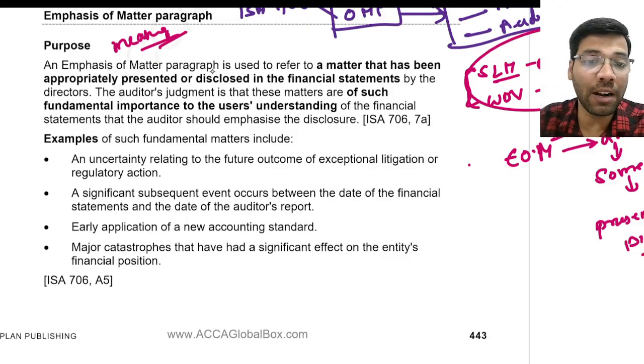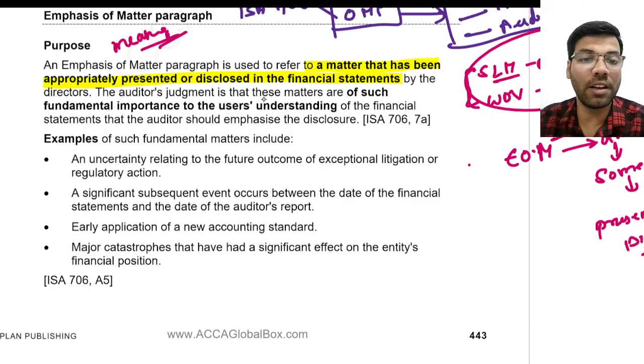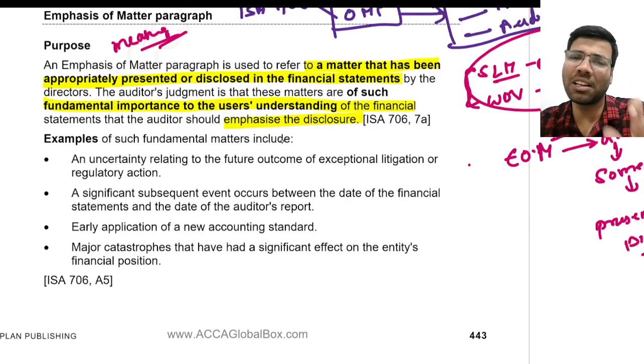An emphasis of matter paragraph is used to refer to a matter that has been appropriately presented and disclosed in financial statements by the directors. In the auditor's judgment, the matter is of such fundamental importance to the users' understanding of financial statements that the auditor should emphasize the disclosure. Or you can change it a little bit and write that the auditor wants to draw the attention of the users of financial statements to some matters which are appropriately presented and disclosed in the financial statements.